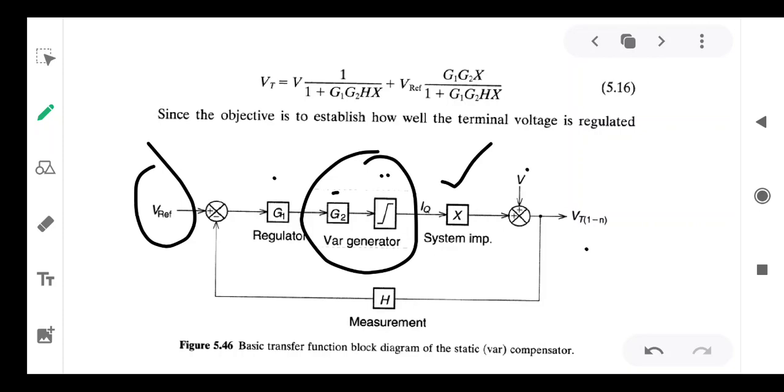The output voltage is Vt, terminal voltage, and H is the feedback of the compensator, SVG.